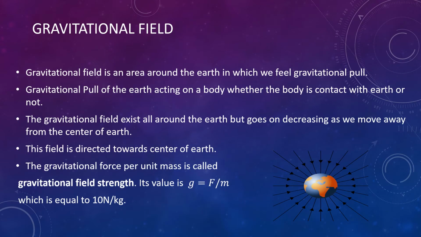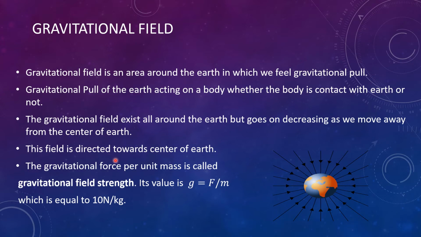So what is a gravitational field? The gravitational field is an area around the earth within which we feel a gravitational pull towards the surface of the earth. It is the gravitational pull of the earth acting on a body whether the body is in contact with the earth or not. This gravitational field exists all around the earth, but it goes on decreasing as we move farther and farther up from the surface of the earth.